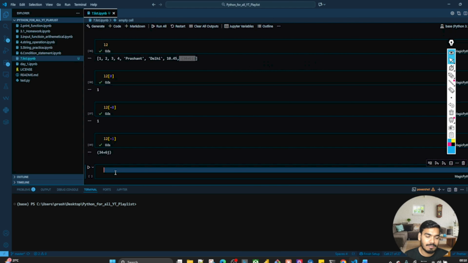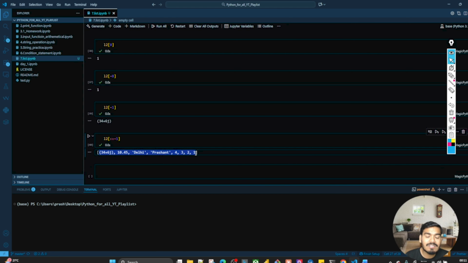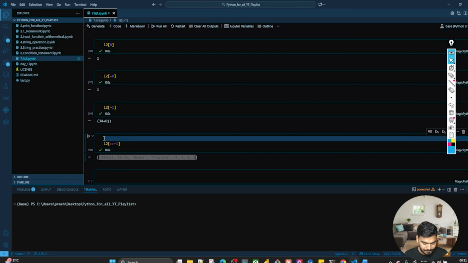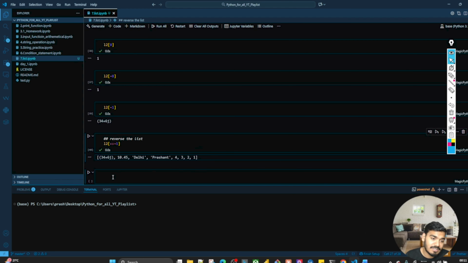Perfect. Now I want to access my elements in the reverse direction. So L2 with -1. See, it has given the list in the reverse direction. I'll try to show you the code and how it is working over here. First let me write the question: reverse the list. This is basically the question that you have to perform. What I have done over here is I have given double colon -1. So it has given all the elements in the reverse direction.